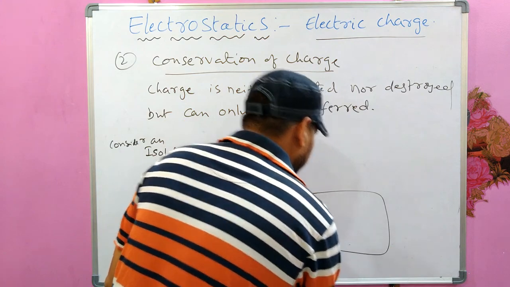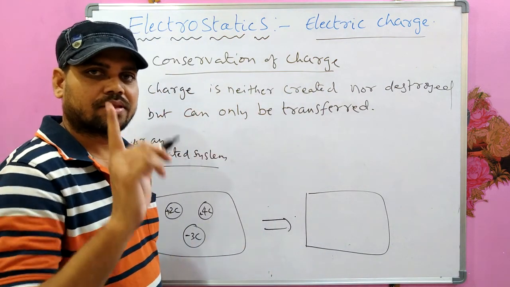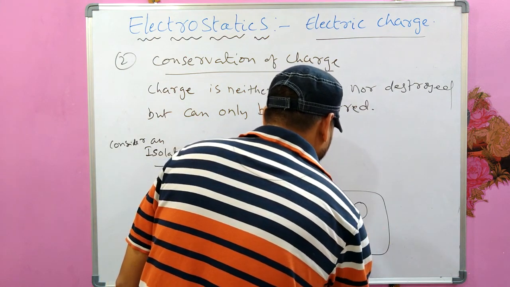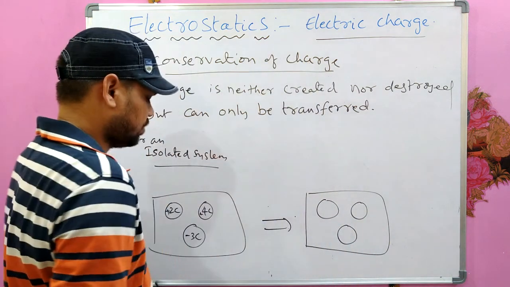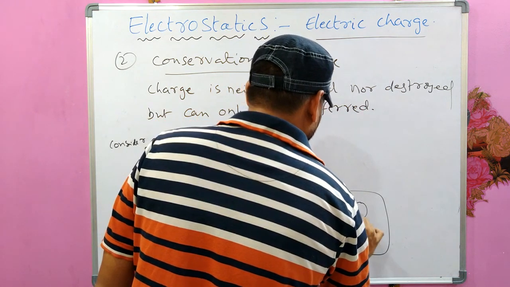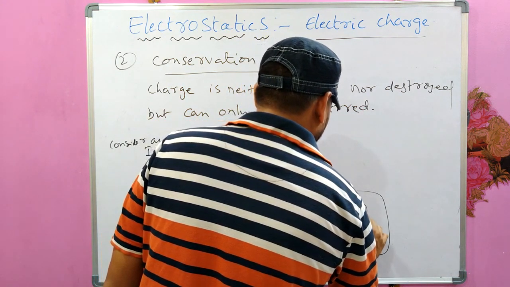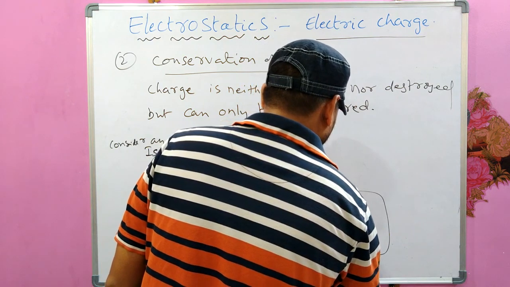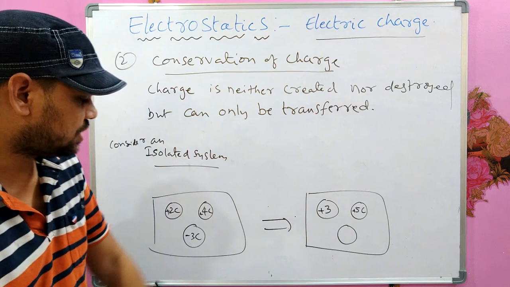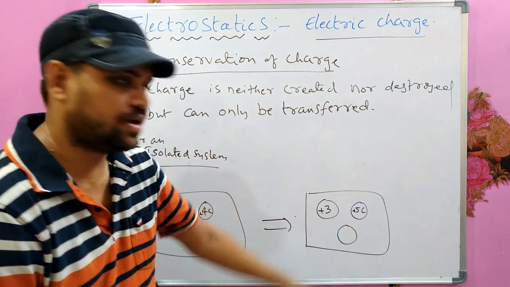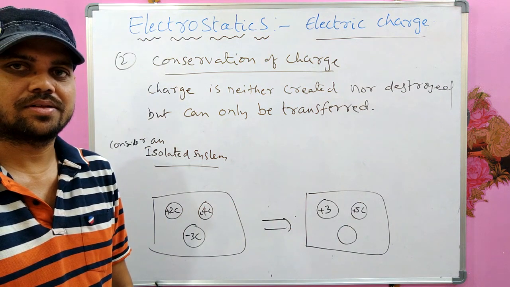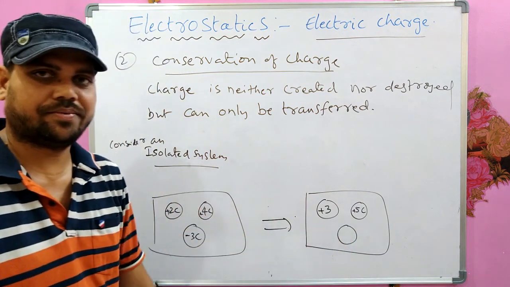The same isolated system, the observation will be some 3 coulomb, some 5 coulomb, plus and plus. What would be the charge on this third body?